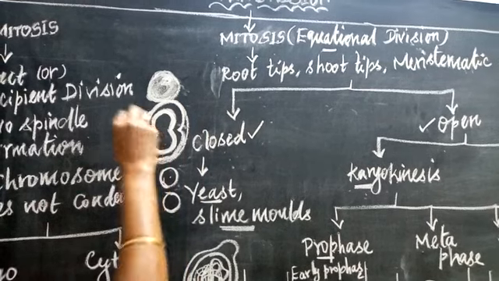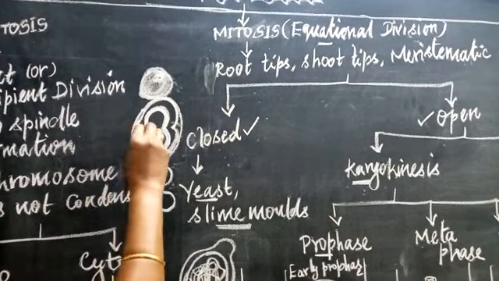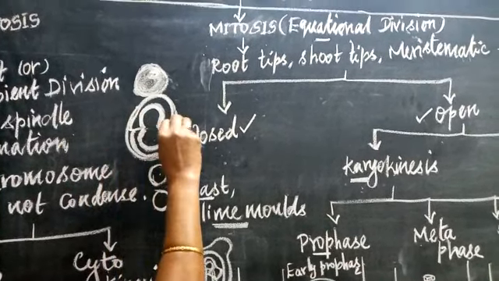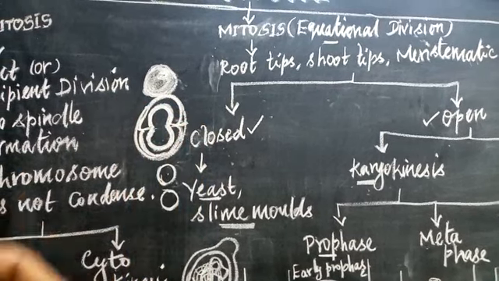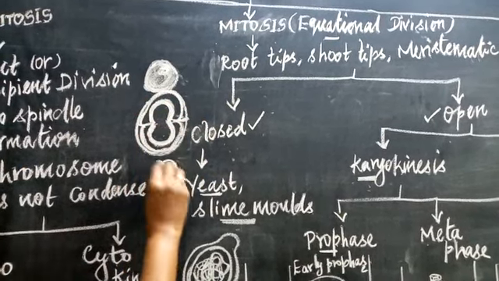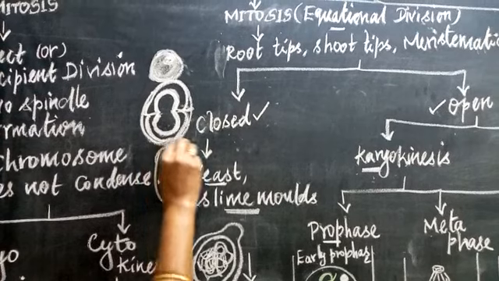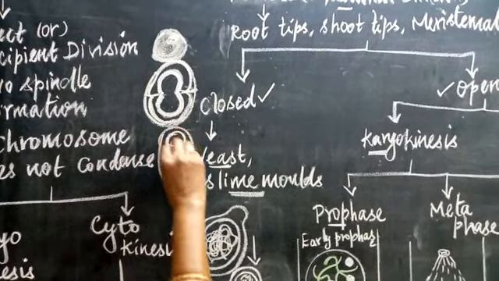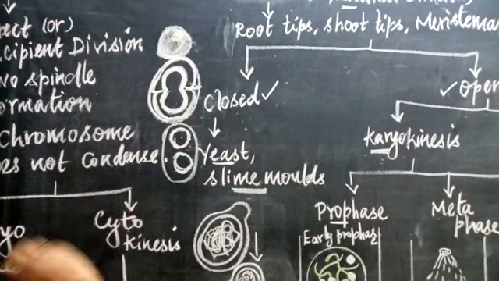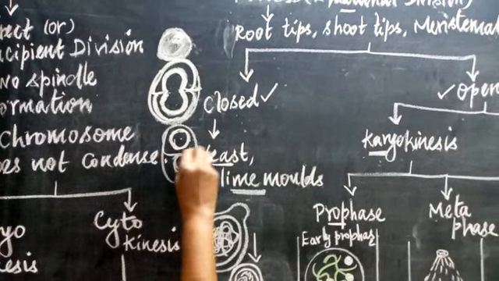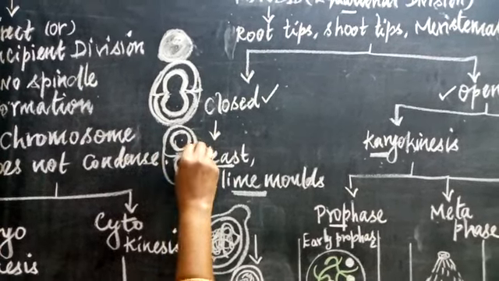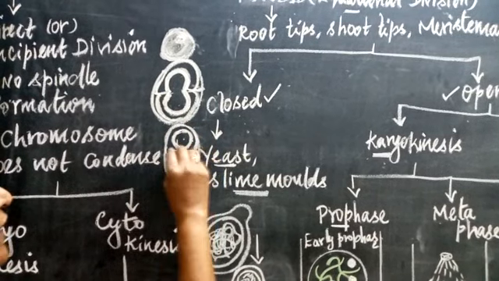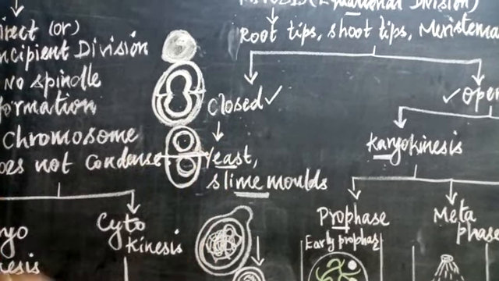It forms one small furrow. This furrow deepens and splits the nuclear material also, so the nucleus divides into two. Now we can see two chromosome materials, that means two nuclei in the cell. After that, due to this constriction of the plasma membrane, the cytoplasm also divides and two cells are seen separately.